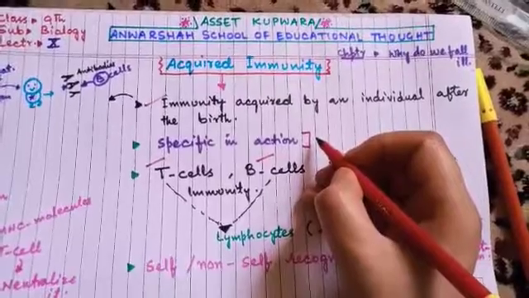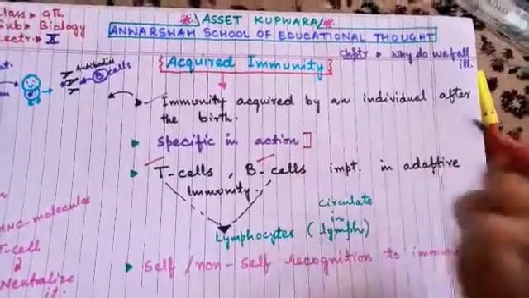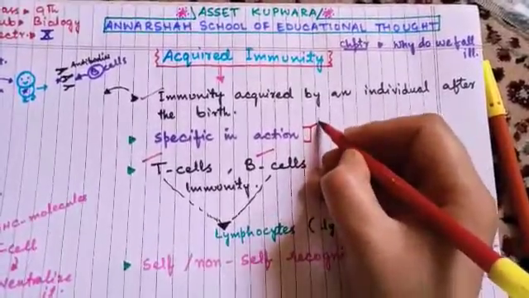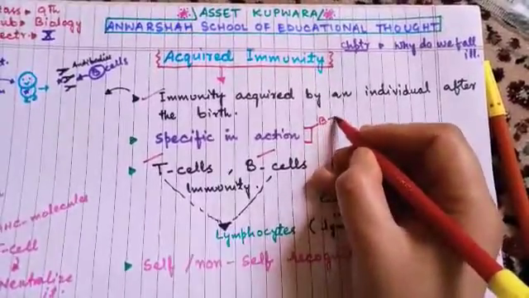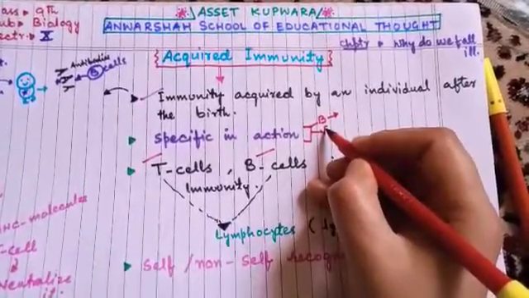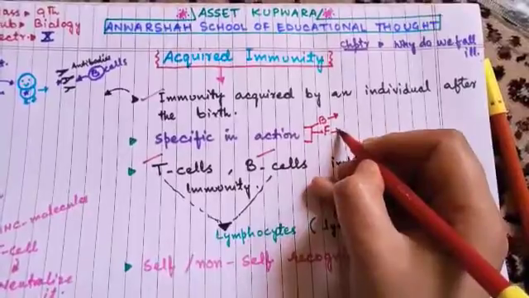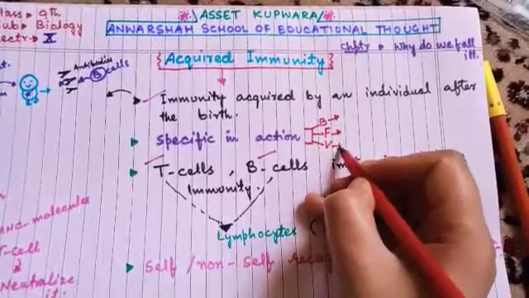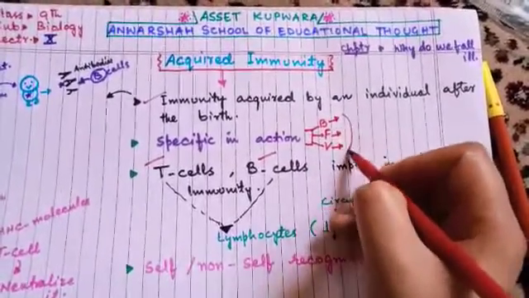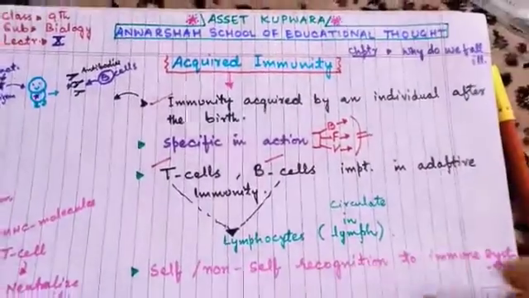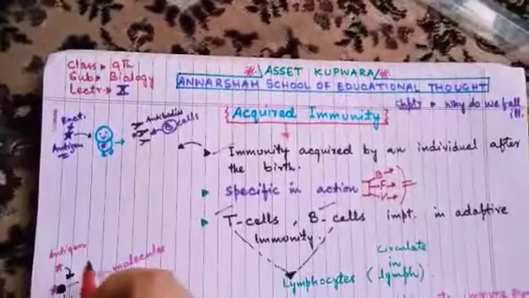The innate immunity, we have seen, was not specific for any microbe. Acquired immunity will generate a specific action against bacteria, a specific action against a fungal disease, and a specific action against a virus molecule. Its actions are very specific for specific microbes. That's called specificity. I will cite an example so you will better understand.